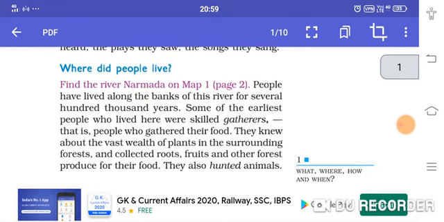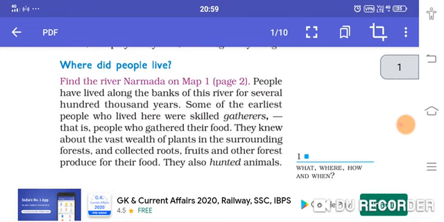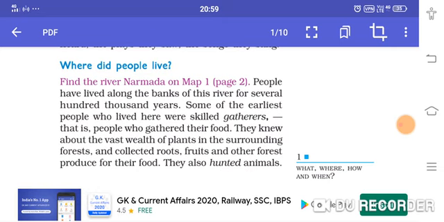So where did people live? Actually, people used to live along the banks of the river Narmada for several thousands of years. In the earlier time, they stayed on the bank of the river Narmada, as they knew about the vast wealth of plants in the surrounding forest. They used to collect roots, food, and other forest produce for their survival. Sometimes they also used to hunt animals. They used to collect all the necessary items from the forest.